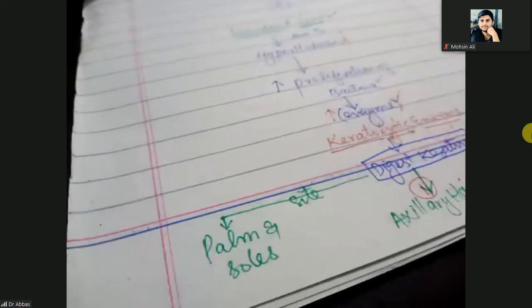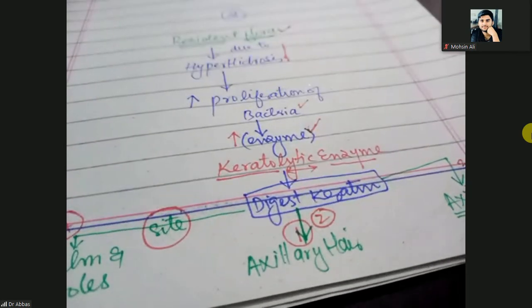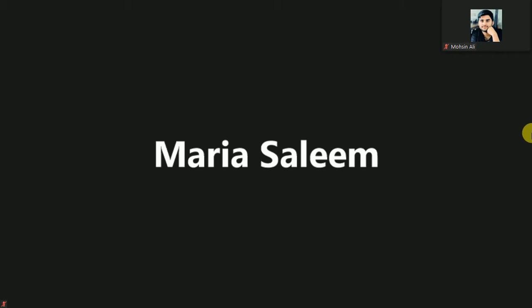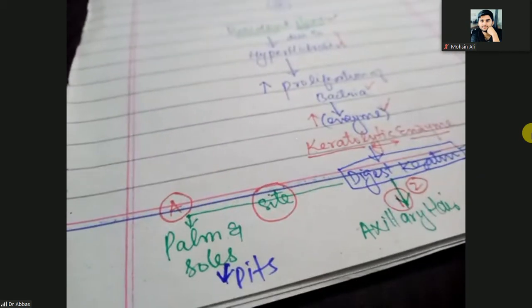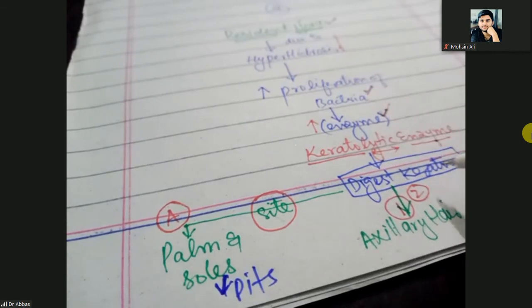On the basis of site, maybe they are digesting at the palms and soles, or their action is on the axillary hair, or on the axilla or groin area. So what will they do? They will show some disorders, and they will make pits here. Again repeating, proliferation of bacteria produces keratolytic enzymes that digest the keratin.